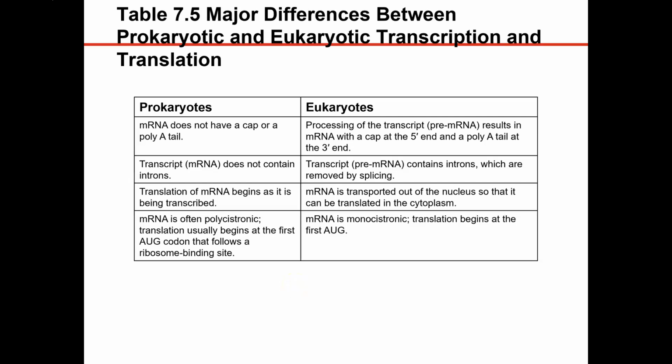Eukaryotes obviously have the guanine cap and the poly A tail. They have introns, which have to be removed. Messenger RNA has to be completely transcribed and modified before translation can occur. And messenger RNA is monocistronic versus polycistronic.